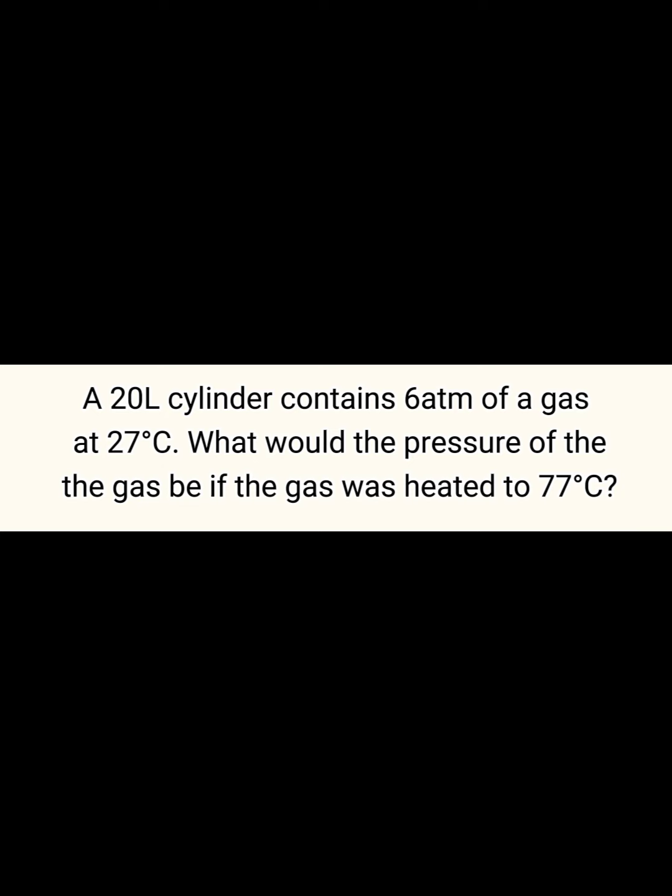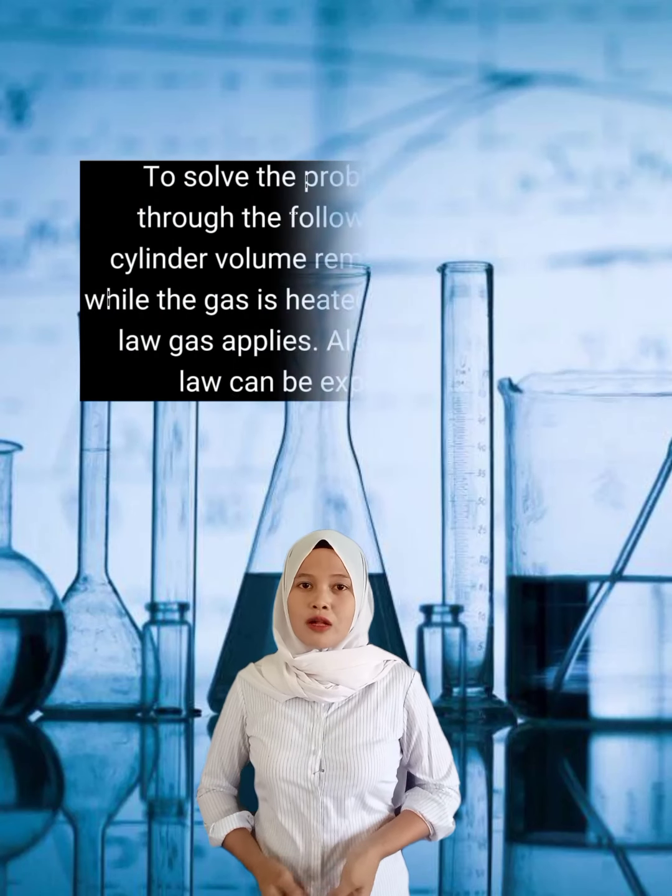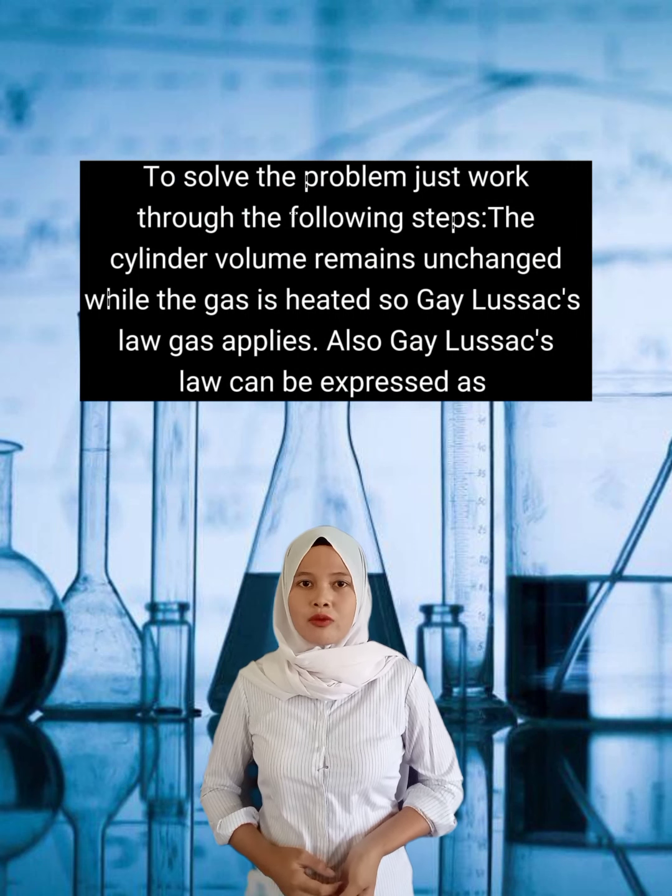For us to be able to understand Gay-Lussac's law, you have to be familiarized with the formula and how to solve it. So here's an example of how to solve a problem using the formula of Gay-Lussac's law. A 20-liter cylinder contains 6 atmospheres of a gas at 27 degrees Celsius. What will the pressure of the gas be if the gas was heated to 77 degrees Celsius? To solve the problem, just work through the following steps.